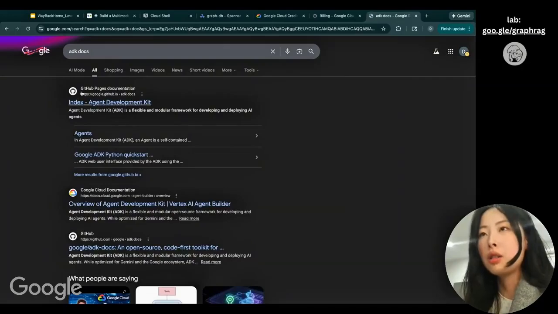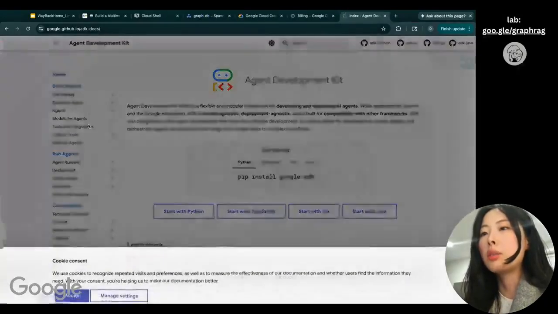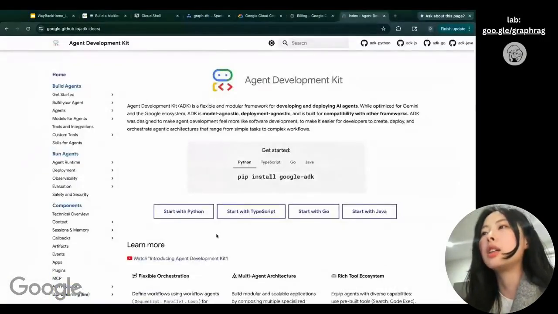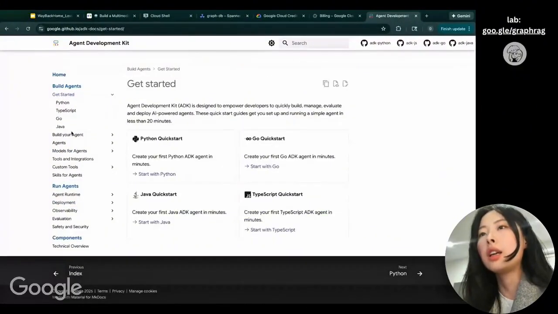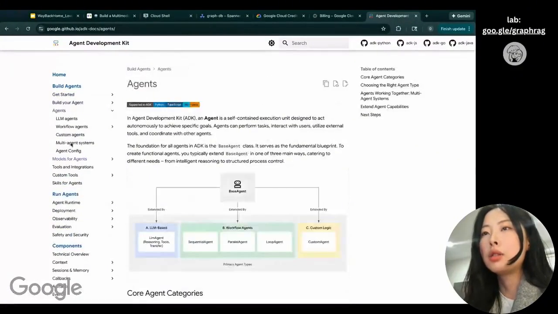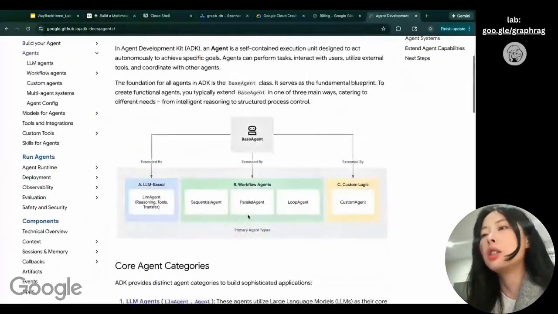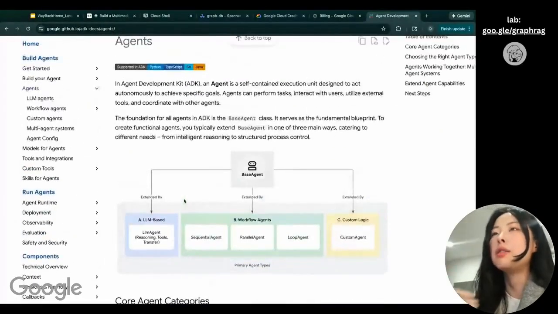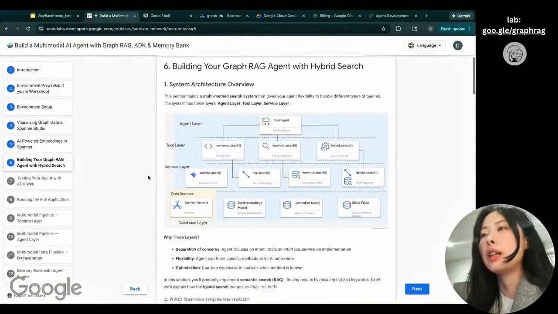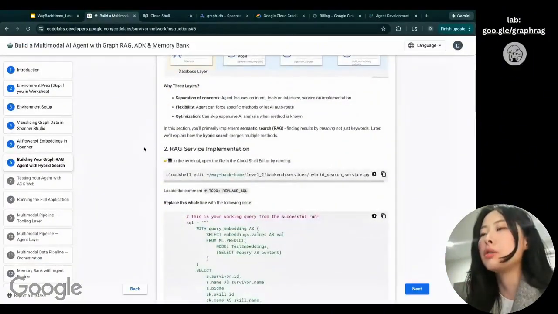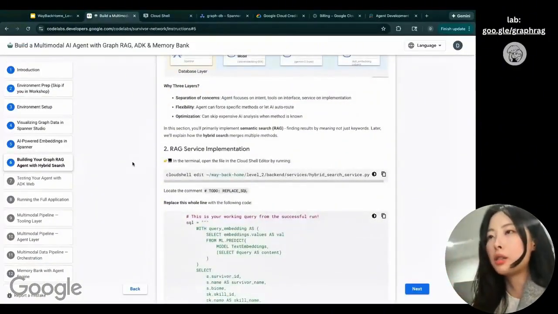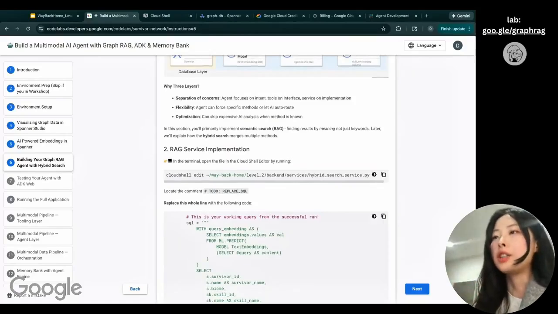On the first result is the ADK doc page, where I can learn everything about ADK. You can get started with ADK and build your agent. I will go to the agent tab and try to understand the different types of agent and get familiar with this framework. So let's go back and implement our semantic search in the GraphRAG agent.